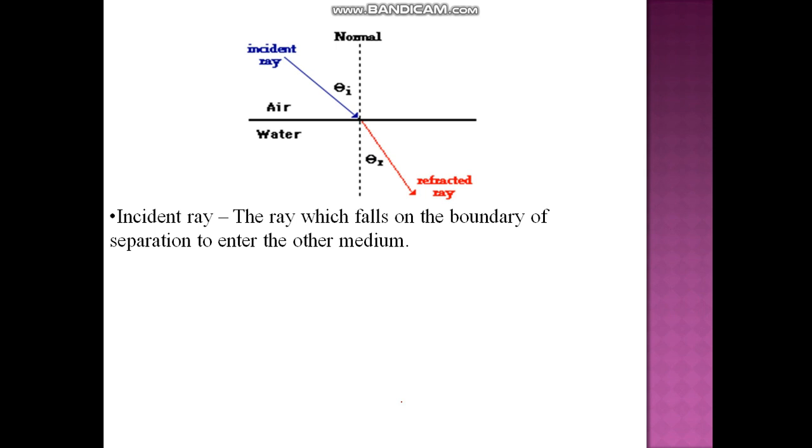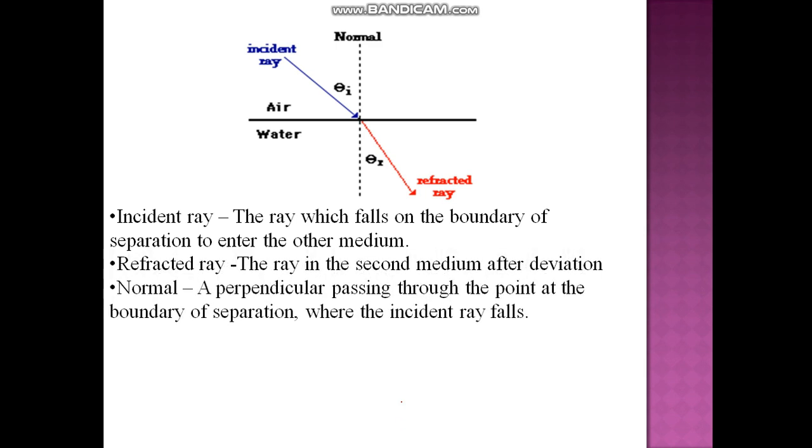It is falling in the first medium, that is the air. It can be any medium. Here in the diagram it is air. Then refracted ray, the ray in the second medium after deviation. Then normal. Before that, you can observe in the diagram over here, this is what you call the point of incidence.